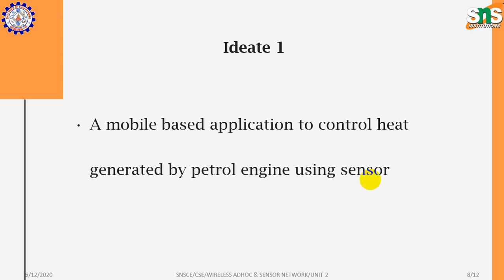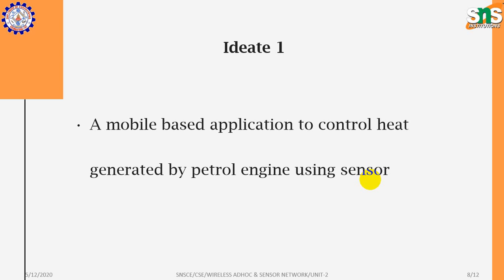The sensor will sense the heat generated by the petrol engine, and we fix a threshold value on the sensor.